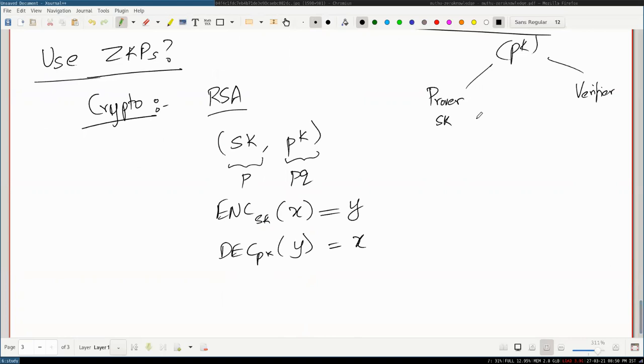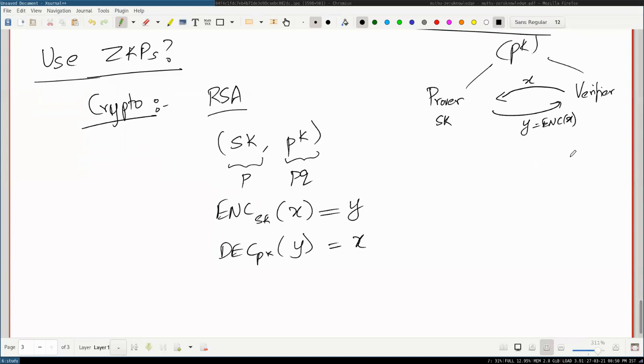Now the verifier wants to know that the prover can really encrypt. So what can the verifier do? It can send a string X and ask for the encryption. Okay, keep zero knowledge aside for a second. We'll come back. Then the prover returns the encrypted value of X. How does the verifier verify that Y is indeed the encrypted value of X? It decrypts it and checks if they match. So the verifier can keep doing this for a lot of inputs.